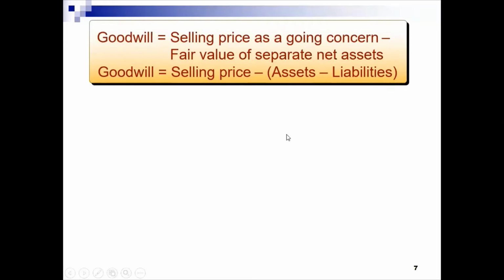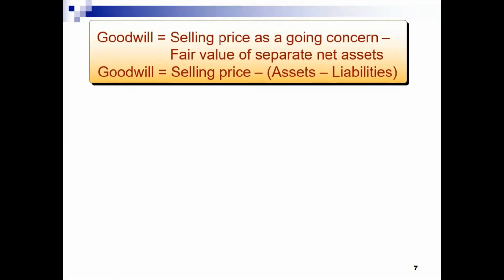A brief summary from the definition that we have looked at is that goodwill is the selling price of a business or going concern minus the fair value of separate net assets. Meaning, if you sell the assets of the business, whatever they will fetch, if you subtract it from the selling price of the business or going concern, gives you the goodwill of such business.